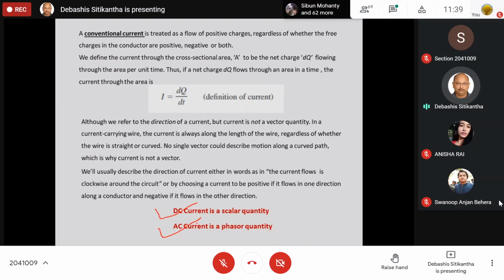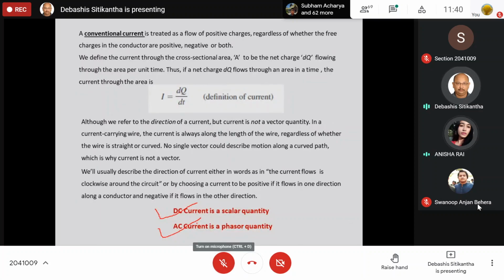Whereas your AC current is a phasor quantity. It is definitely going to have a varying magnitude, as well as a varying direction, but the variation is in a cyclic manner. Therefore it is categorized under a third category known as phasor quantity. We will talk about this phasor quantity in chapter number 30 and 31. Is it okay for you all? Everybody understood?